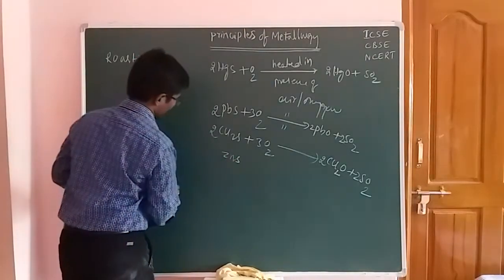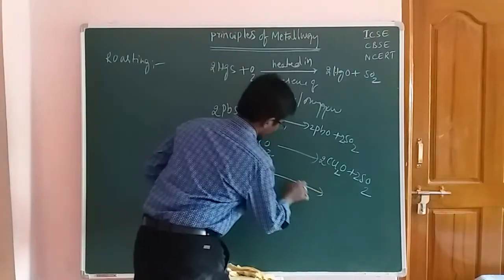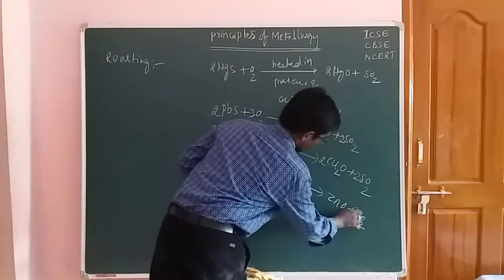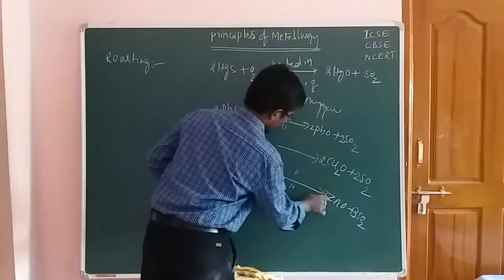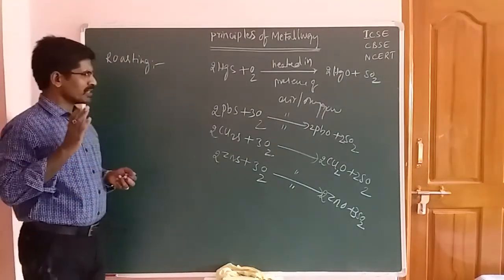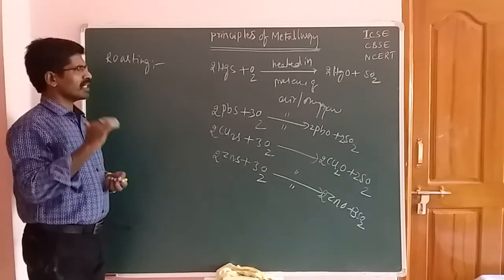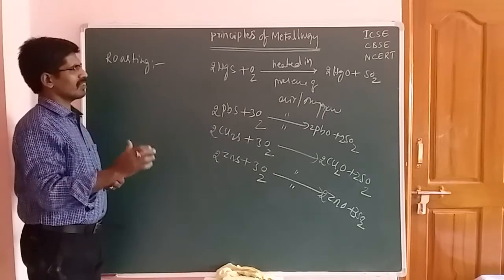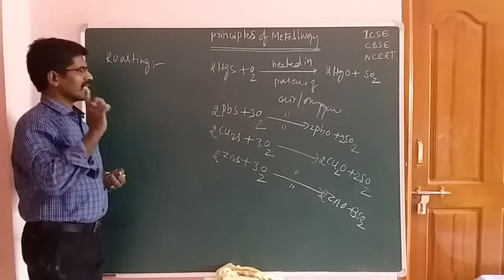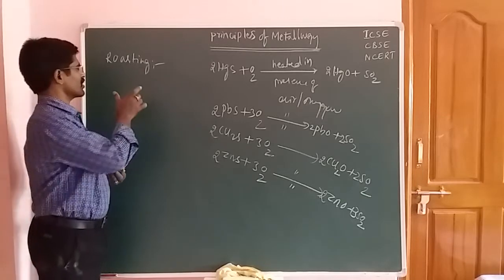You take ZnS, zinc sulfide. 2 moles of zinc sulfide react with oxygen under the same conditions and are converted to zinc oxide and sulfur dioxide. So in this roasting process, sulfur containing ores are converted into the respective oxides by heating in presence of excess air or oxygen. This process is called roasting.